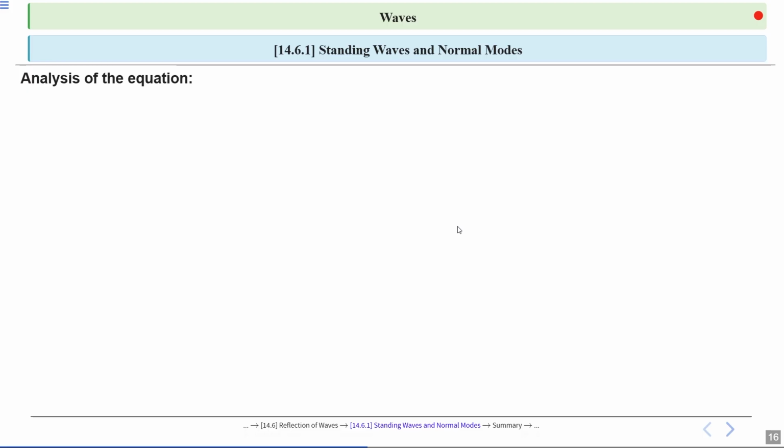The term sin kx varies with position and cos omega t varies with time. Now we will analyze the equation to understand its meaning. A standing wave is formed by two traveling waves moving in opposite directions. The equation we get is y(x,t) = 2a sin kx cos omega t, where 2a sin kx is the spatial part and cos omega t is the time dependent part.